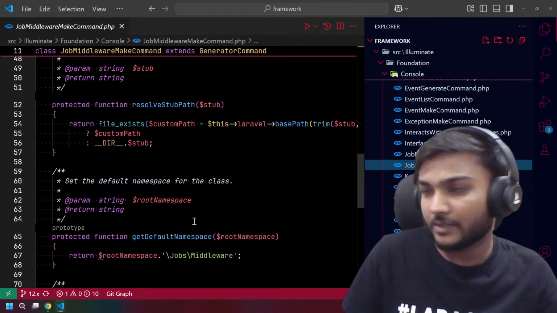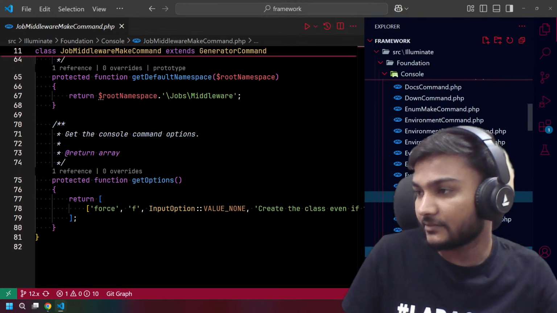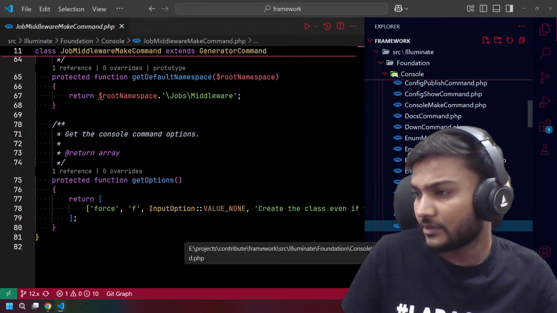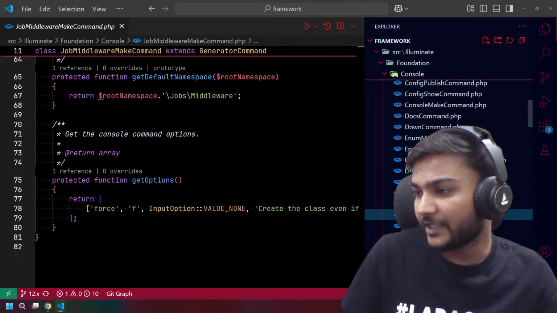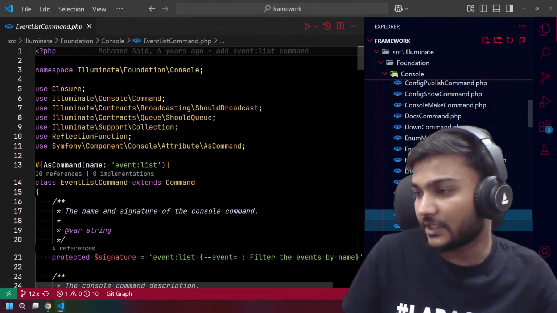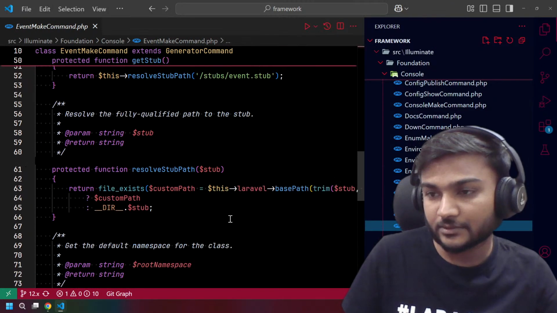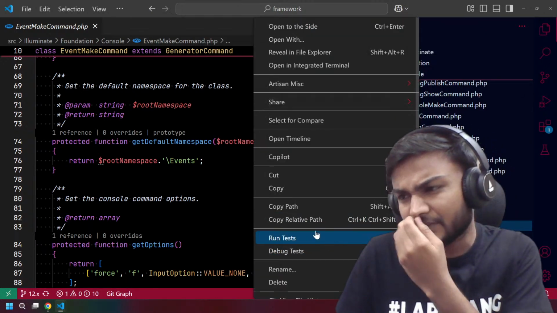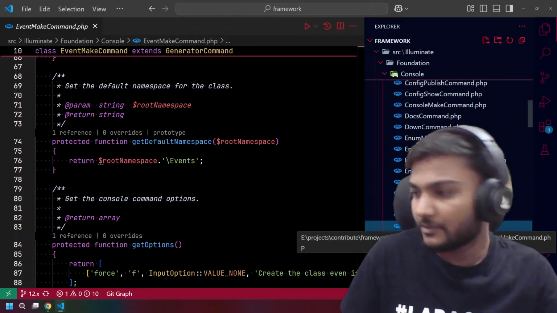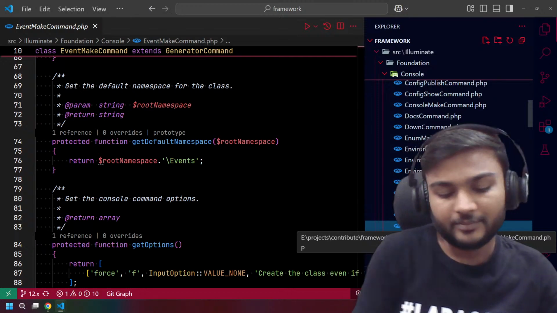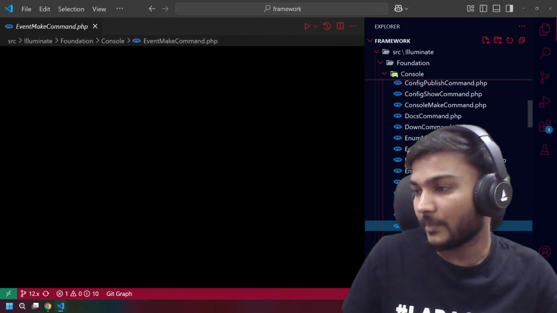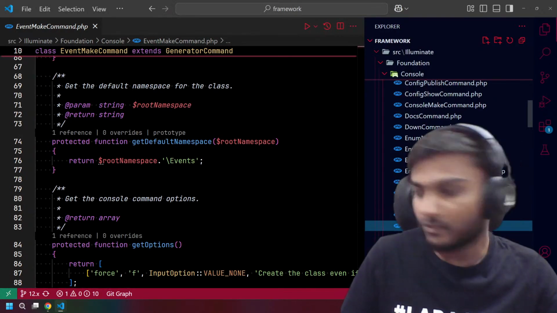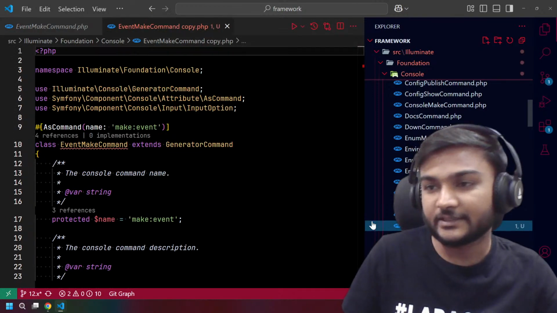I don't find the factory make command, but we have the event make command also. Yeah, we can duplicate. So what we're going to do is just copy and paste it, just duplicate this.